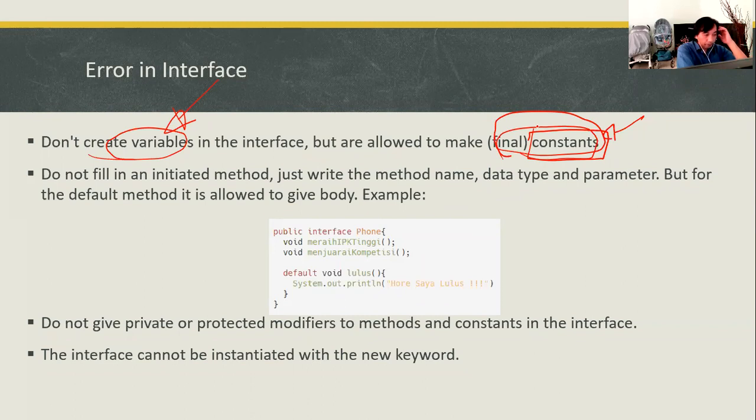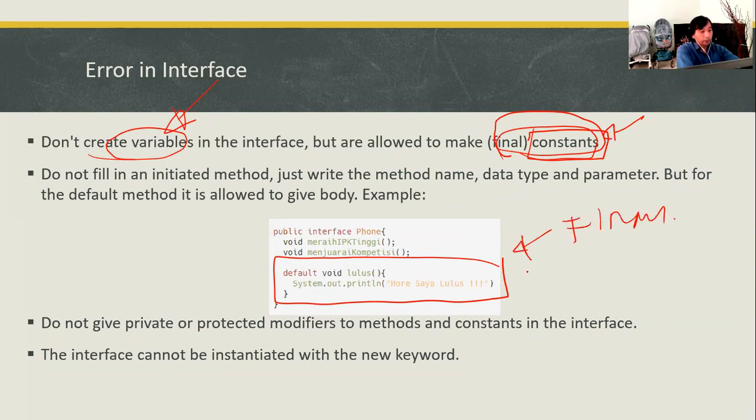And also, it is okay to create a method, but as long as the method is a final method, meaning the method is never changed, the same as the constant.